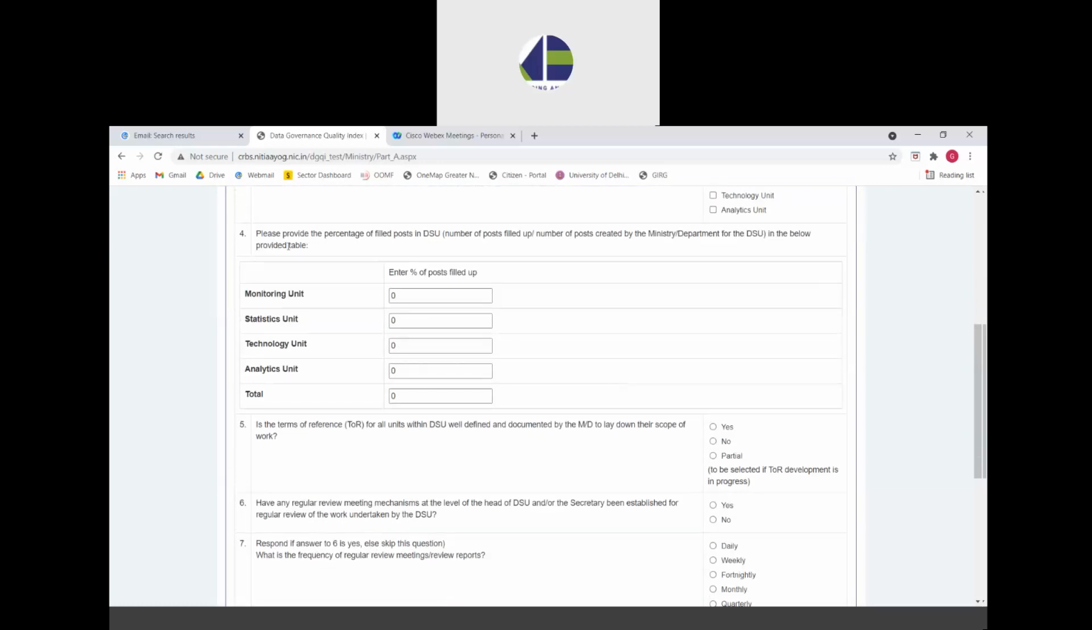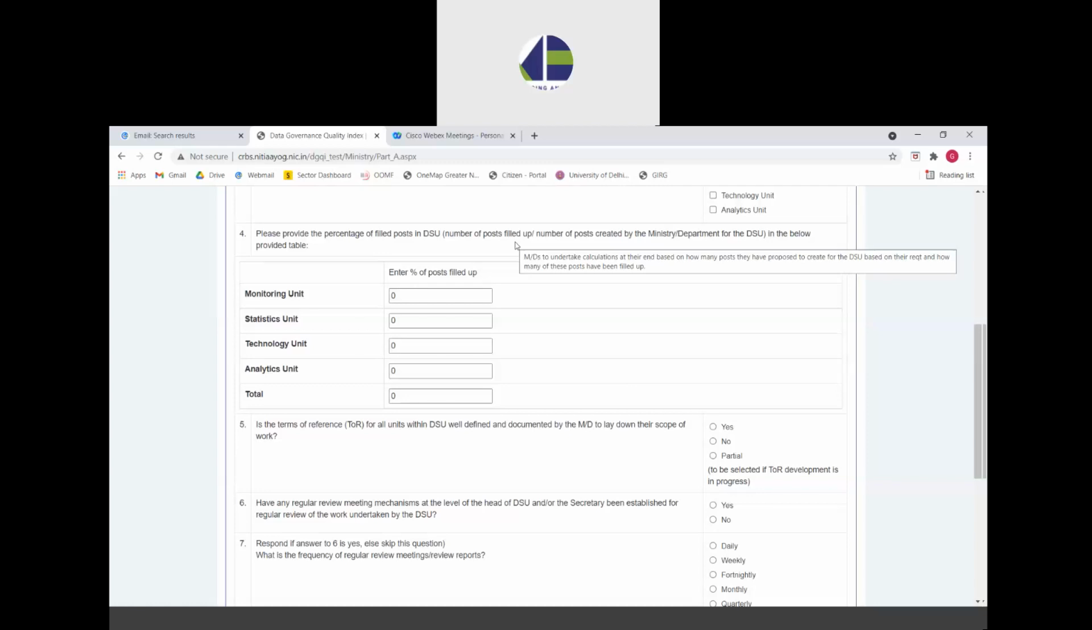The next question, the fourth question, is about the staffing of the DSU, that is, how many posts were created. It is based on a calculation. The percentage has to be calculated based on the number of posts which were proposed to be created by the ministry or department for the DSU, and the number of posts out of these which have been filled up.